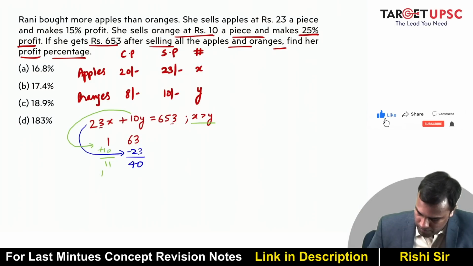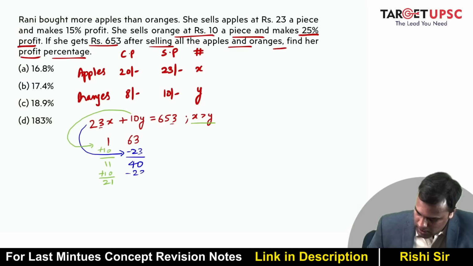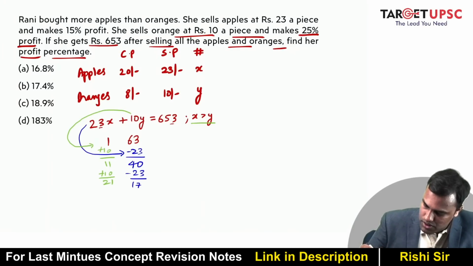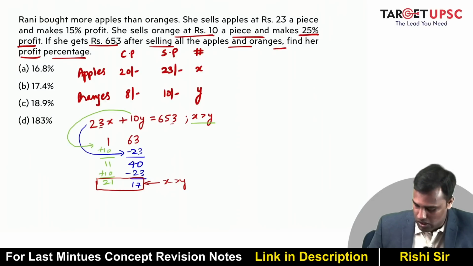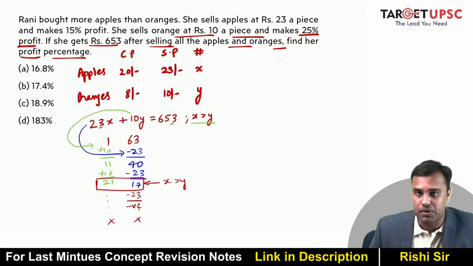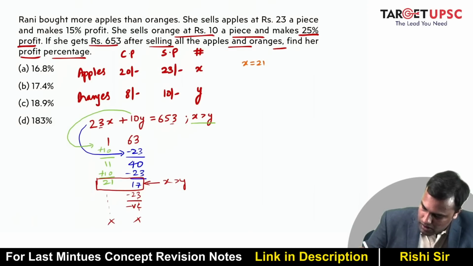So you do again plus 10 here. So this becomes 21. Because you do plus 10 there, you do minus 23 here. This becomes 17. Now look at this case. In this case, x is greater than y, right? Now further cases are not possible. Why? Because then this y minus 23 will give me a negative number, and the number of oranges cannot be negative. So the only possible combination is x equal to 21 and y equal to 17, right?